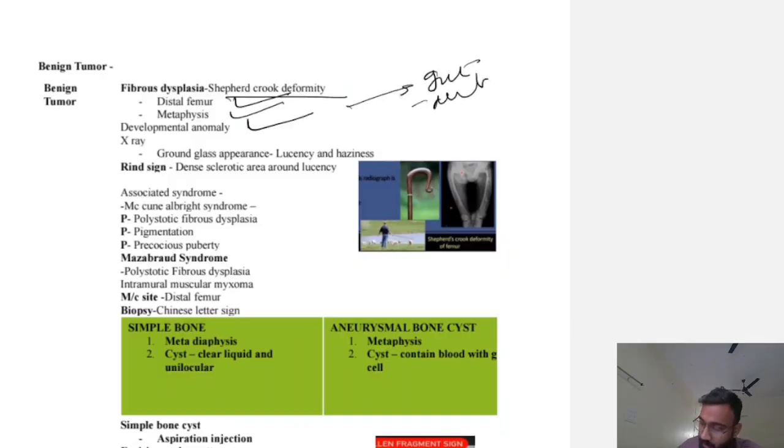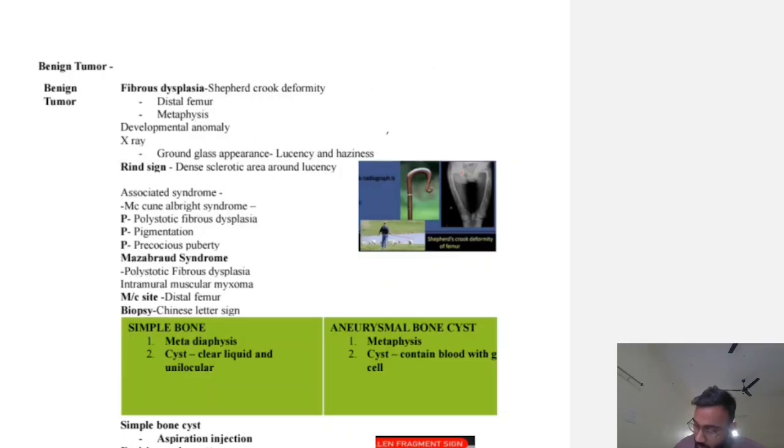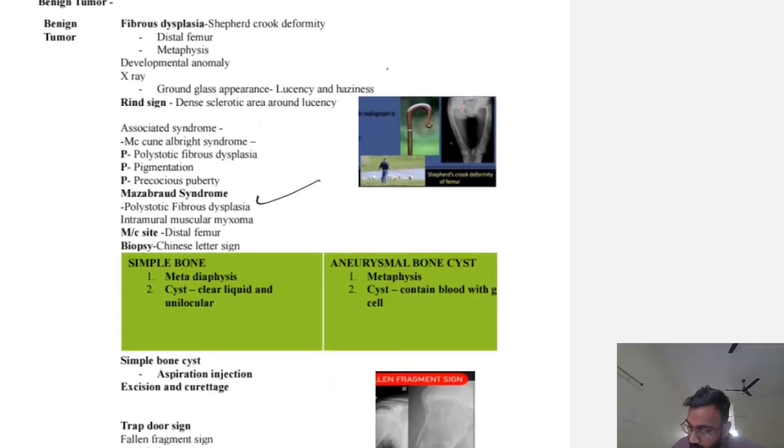It is a developmental anomaly. X-ray shows ground glass appearance, lucency and haziness. Rind sign is a dense sclerotic area around the lucency. Associated syndrome: polyostotic fibrous dysplasia, pigmentation, precocious puberty. Okay. Now, Mazabraud syndrome is polyostotic fibrous dysplasia with intramuscular myxoma. Most common site is distal femur, biopsy shows Chinese letter sign.